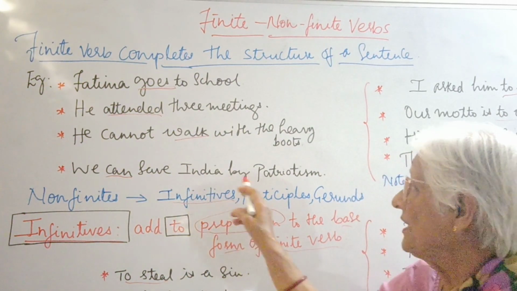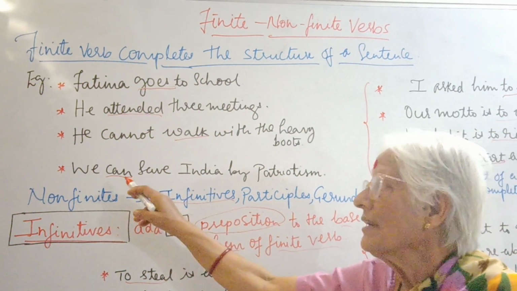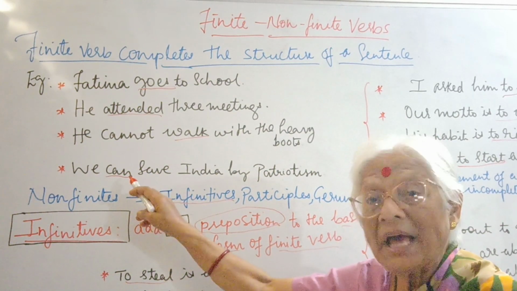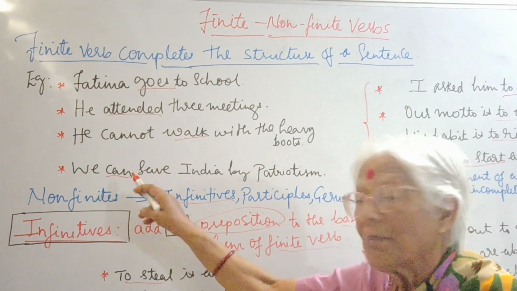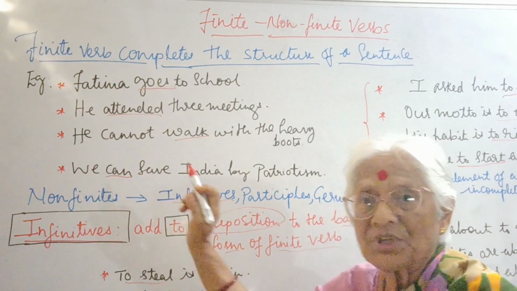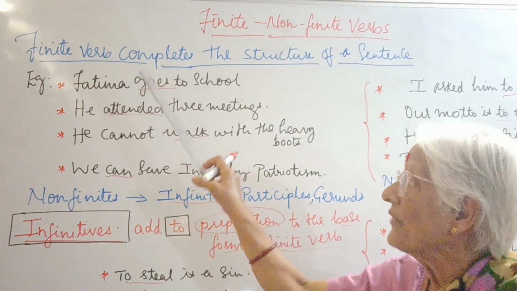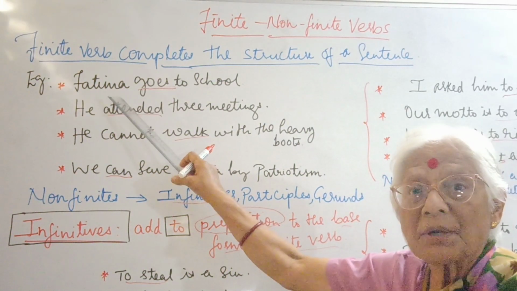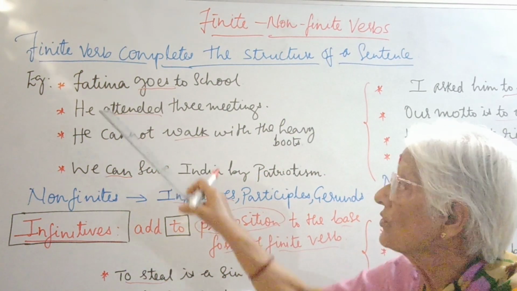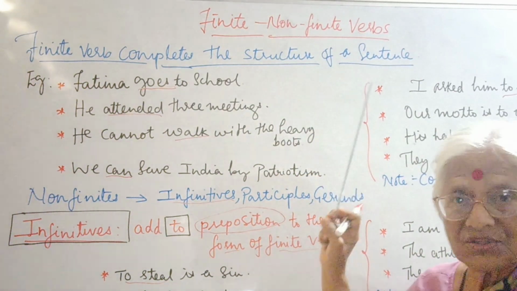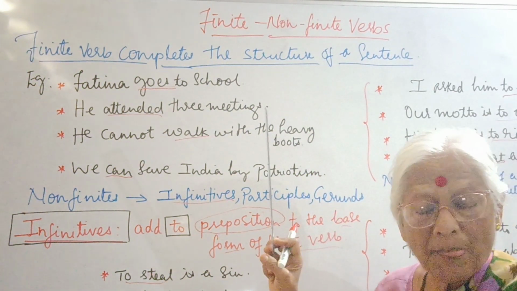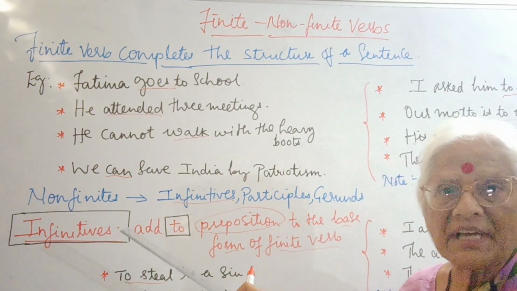We can save India by patriotism. So here can is the verb, of course it's a modal, but here it expresses the main finite verb with the subject. So all these examples explain to you that these are finite verbs that agree with the subject, and they are important for the structure of the sentence, the syntax. Okay, now we come to non-finites.